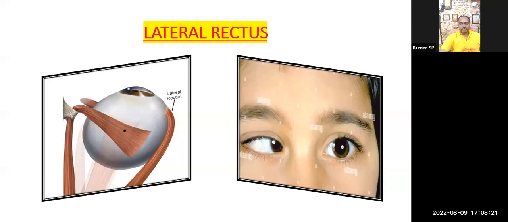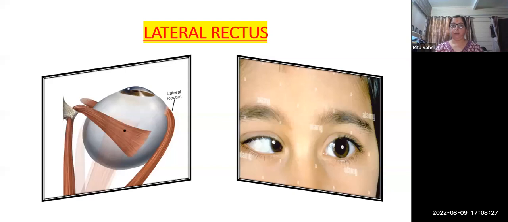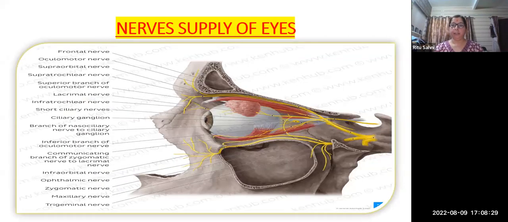Yes, Ritma. After the medial rectus and the lateral rectus, now we are going towards the nerve supply of the eyes. That is also a very important part, as you can easily see in this how the nerves, according to the osteo part of the skull, and all the branches of those nerves which are coming from the frontal nerve and the oculomotor nerve: supraorbital nerve, supratrochlear nerve, lacrimal nerve, infratrochlear nerve, short ciliary nerve, ciliary ganglion. They all are attached to the articular part of the skull also.